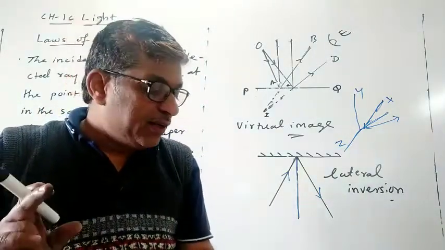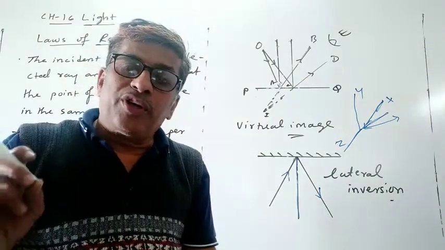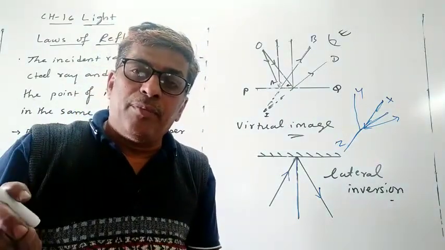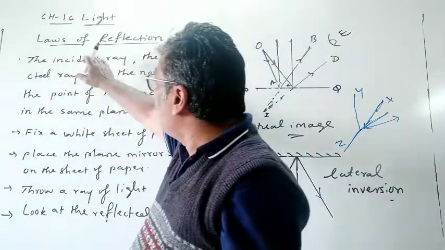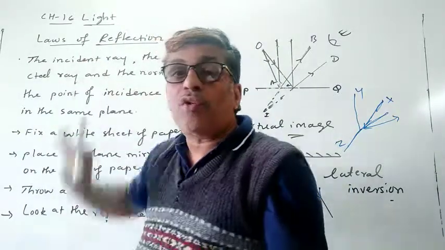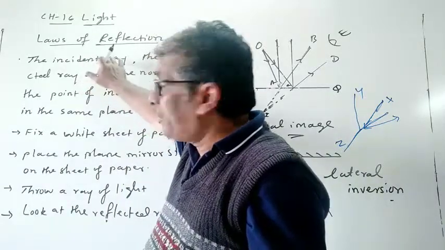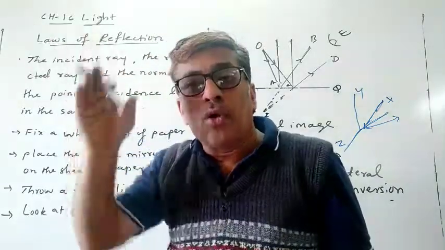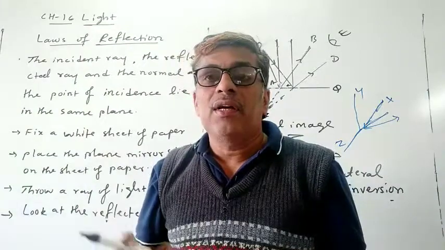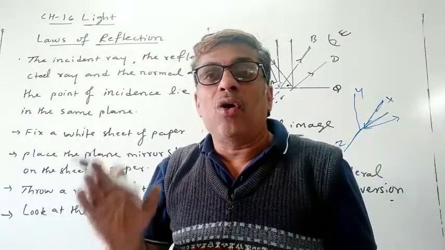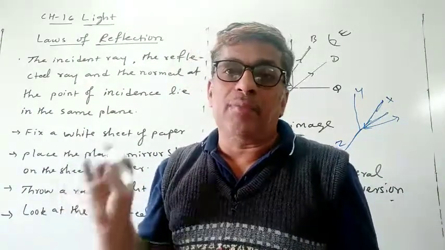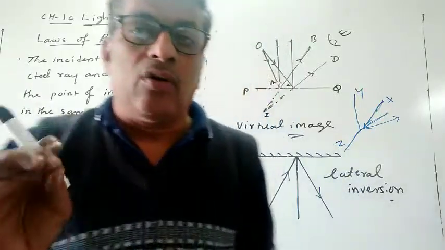So what points have we discussed here? First, the second law of reflection: the incident ray, the normal at the point of incidence and the reflected ray all lie in the same plane.